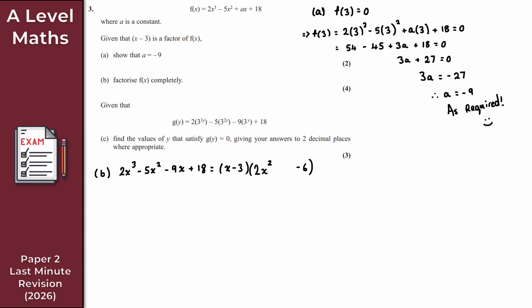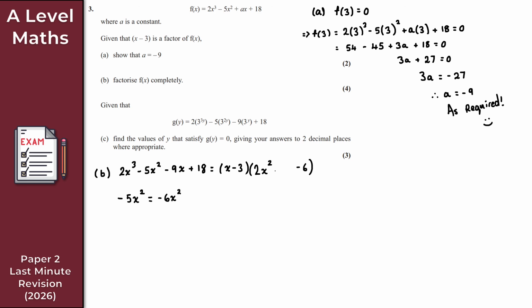There's a couple of different ways that you can do it, but what I will consider here is the x squared term. What I want here is minus 5x squared. Now that is equal to, once you expand out, how do we get the x squared terms? Well, I do 2x squared times -3, so that's minus 6x squared.